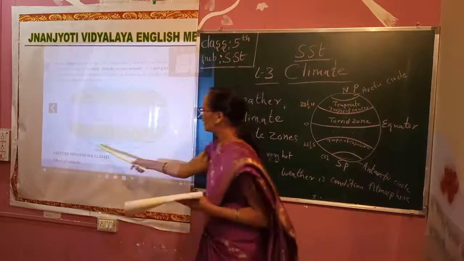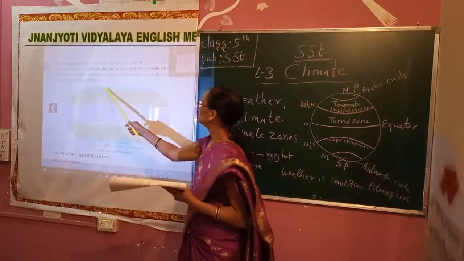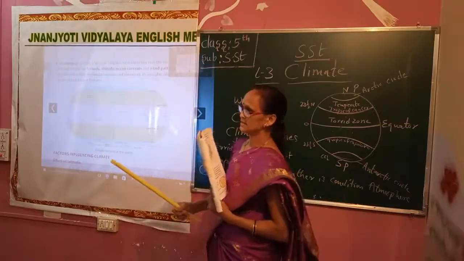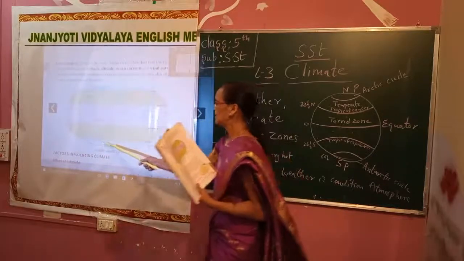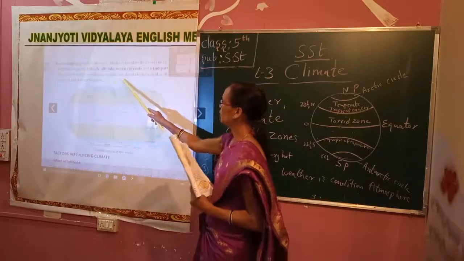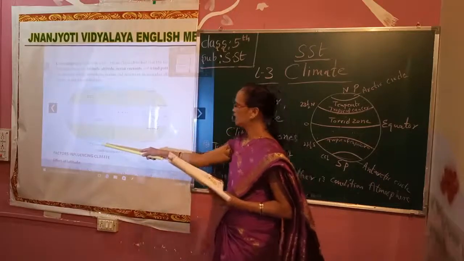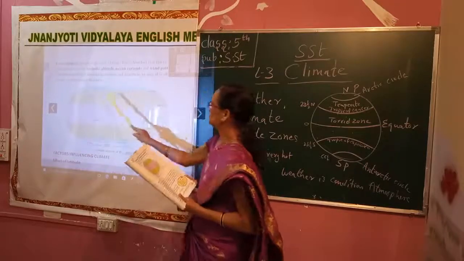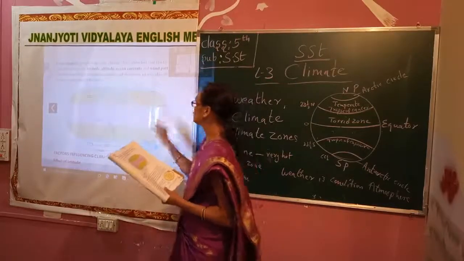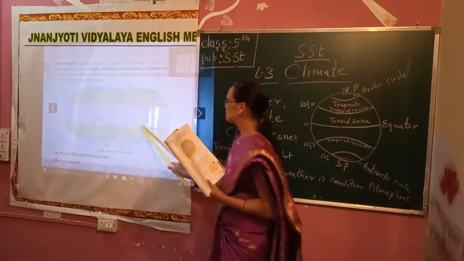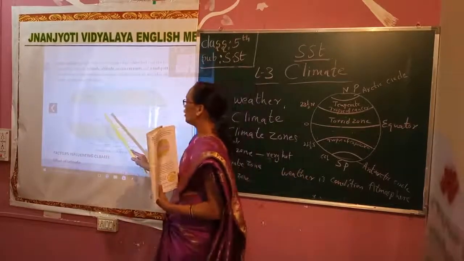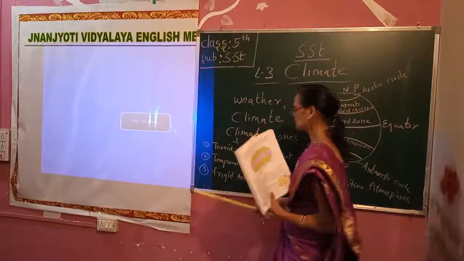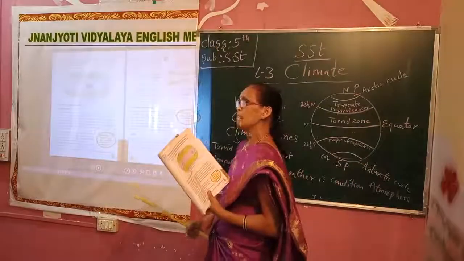Next comes the blue part, called the frigid zone. Frigid zone means a zone where there is no sunlight. It is a very cold area. These areas, nearing the North Pole and the South Pole, are called the frigid zone. Let me say once again: this pink part is the torrid zone, next the temperate zone, and this is the frigid zone. I told you just now that in the torrid zone the climate is very hot and humid.